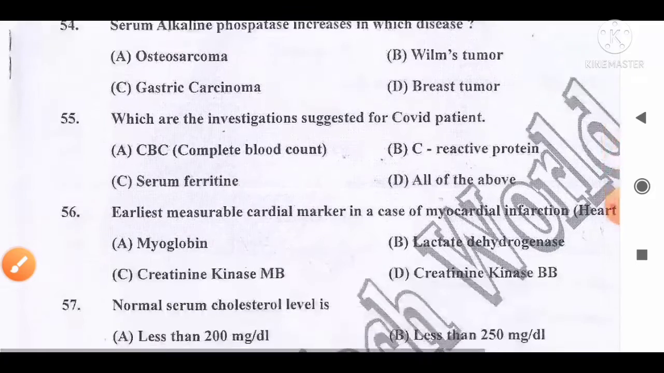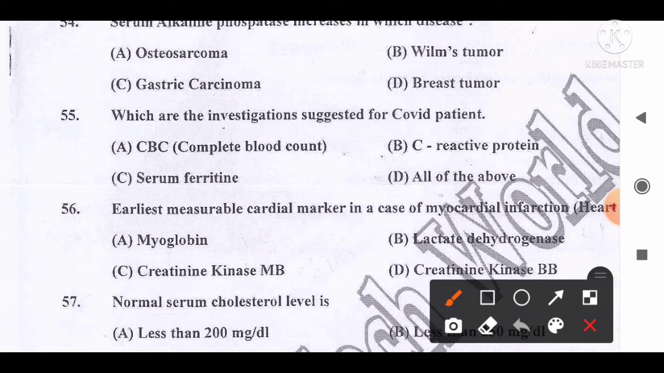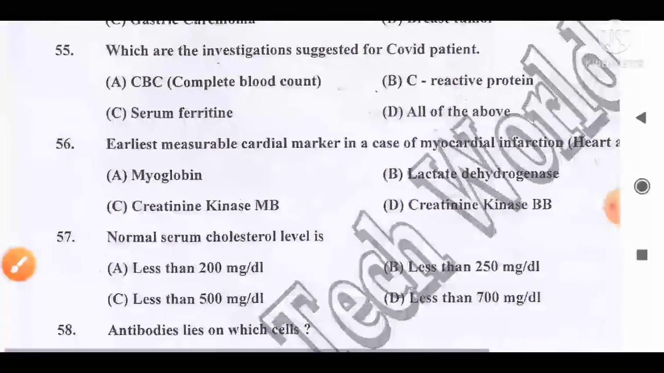Move to the next question, number 55. Which are the investigations suggested for COVID patients? And the options are A, CBC, that is complete blood count; B, C-reactive protein, that is CRP; C, serum ferritin; D, all of the above. And the correct answer is option D, all of the above. CBC, CRP and serum ferritin are all investigations suggested for COVID patients. So option D is the correct answer.